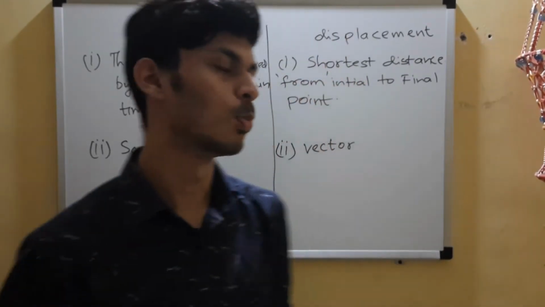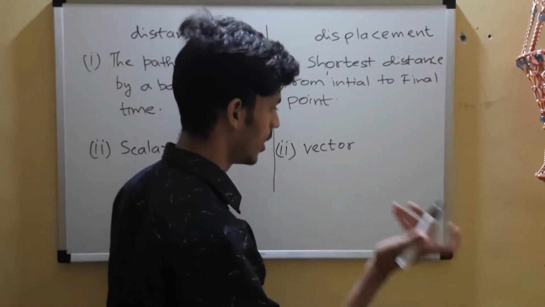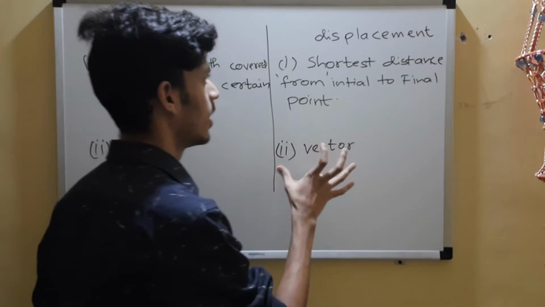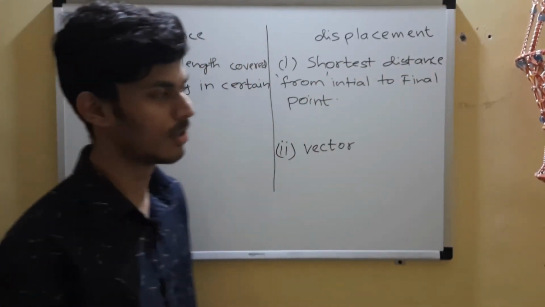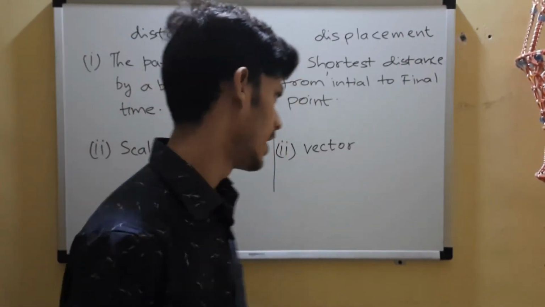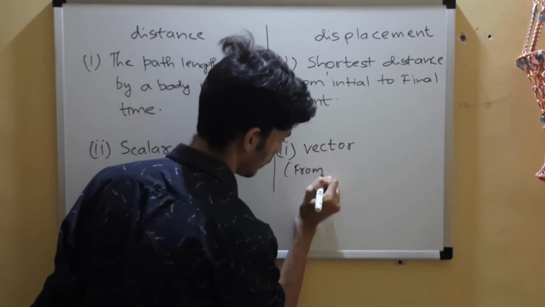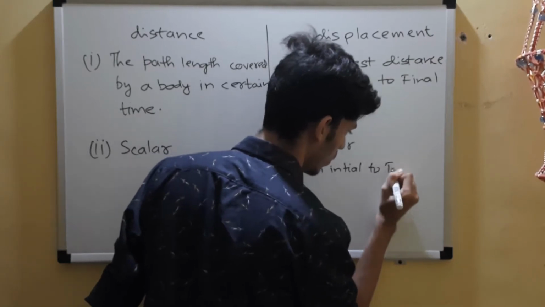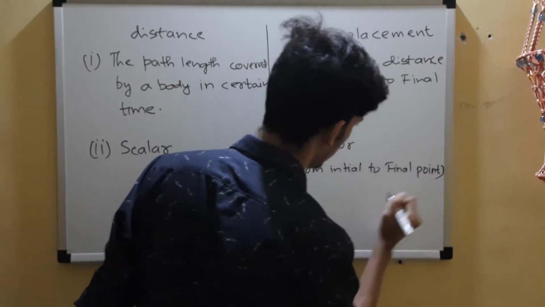Quantities which have both magnitude and direction are called vectors. You'll already know that. So magnitude we can understand: the shortest distance, which was the straight line AB in the previous case, that will be the magnitude. Okay, but what about direction? So the direction is that it starts from the initial to the final point. So this is the direction of displacement.